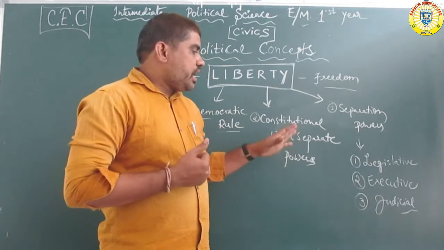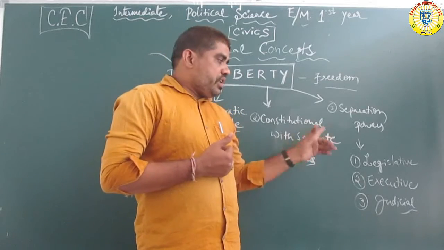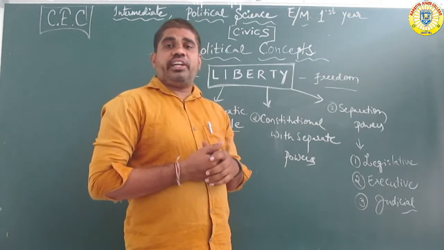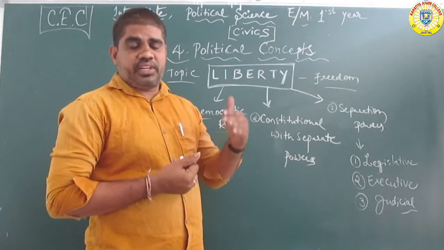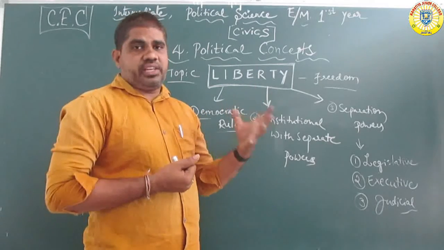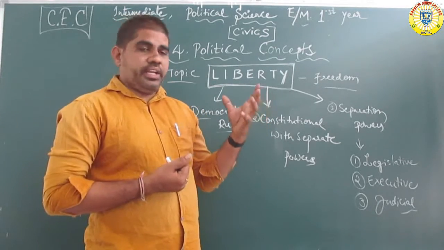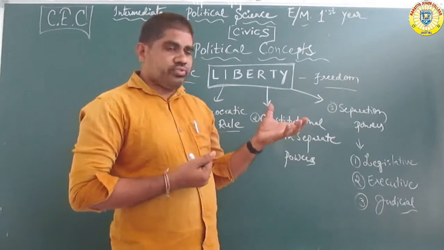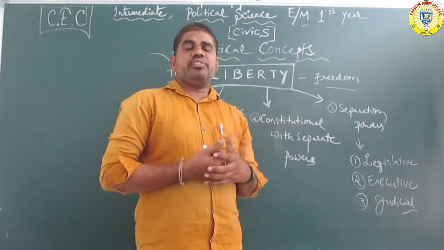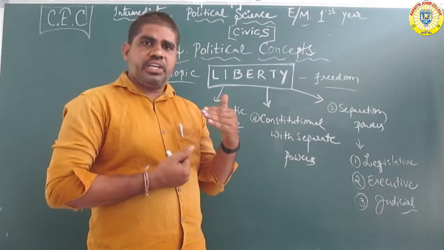Number two, executives. Legislative members, for example, are members of every state assembly. These members are appointed directly under constitutional rule, through periodic elections.